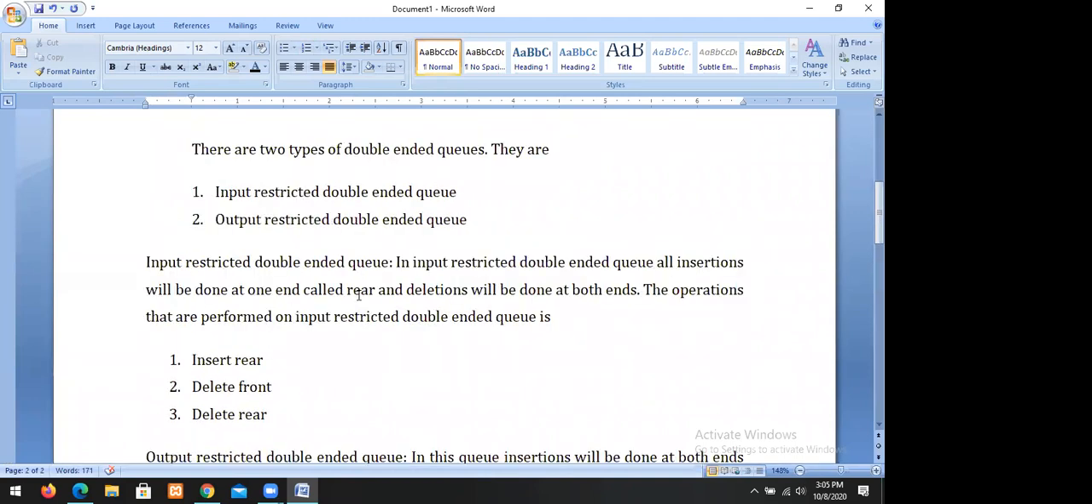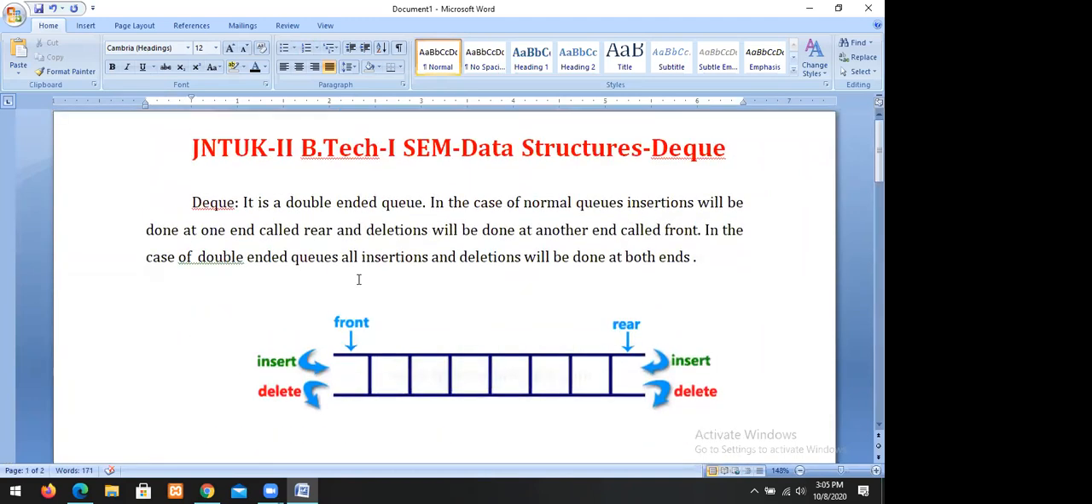So what is a double-ended queue? What are the different types? What are the operations? In the case of normal queues, all insertions will be done at one end called rear. However, deletions will be done at another end called front. Such a queue is called a normal queue. While in the case of double-ended queues, insertions and deletions will be done at both ends. Such a queue we call a double-ended queue.